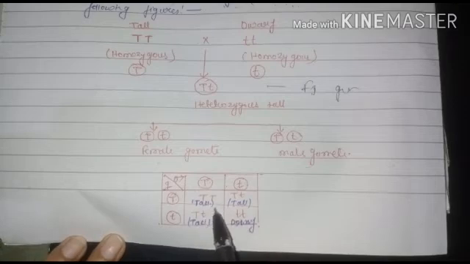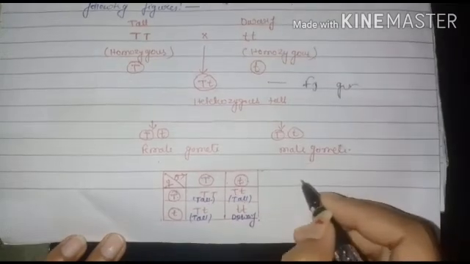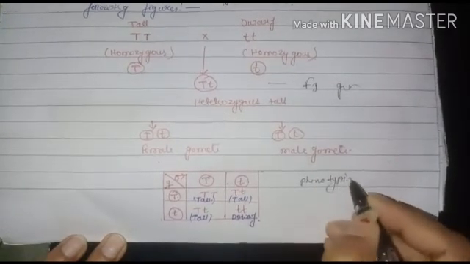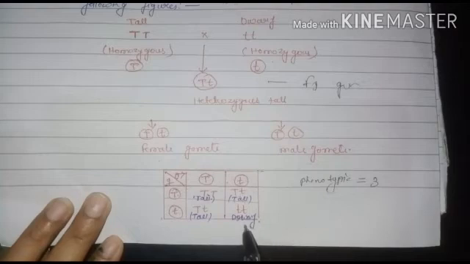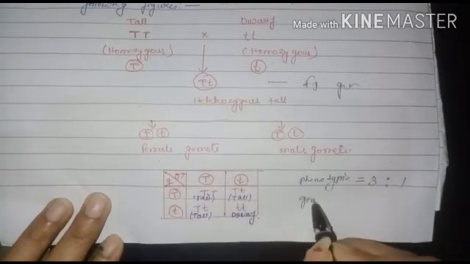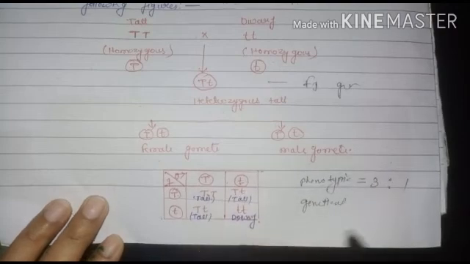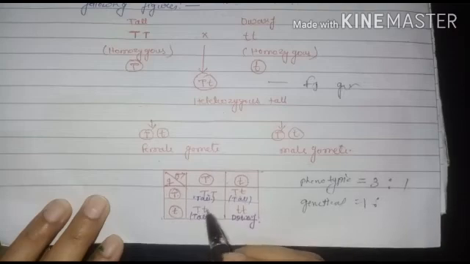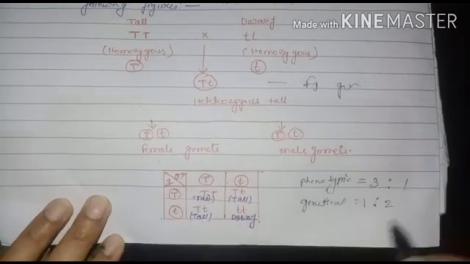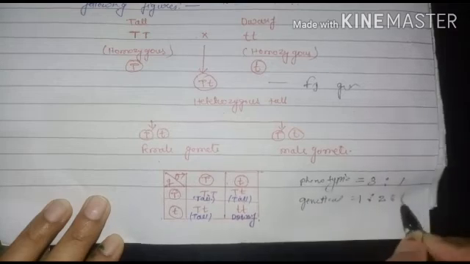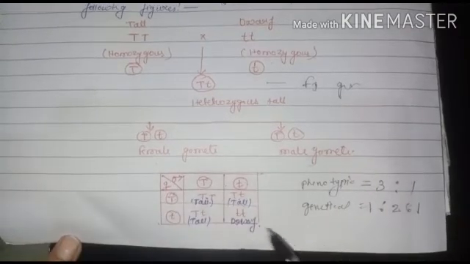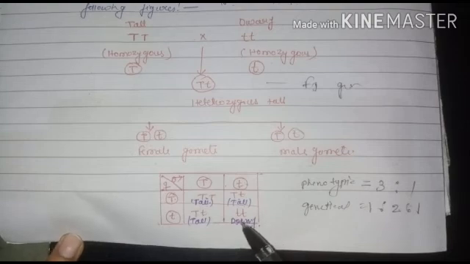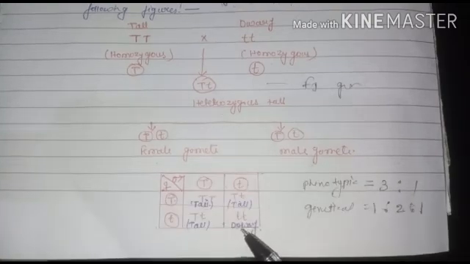Physically, the phenotype is three tall and one dwarf. But genetically, only one is completely homozygous tall, two are heterozygous tall, and one is homozygous dwarf. The heterozygous tall plants have the dwarf character too, but it cannot express itself because of the dominant character.